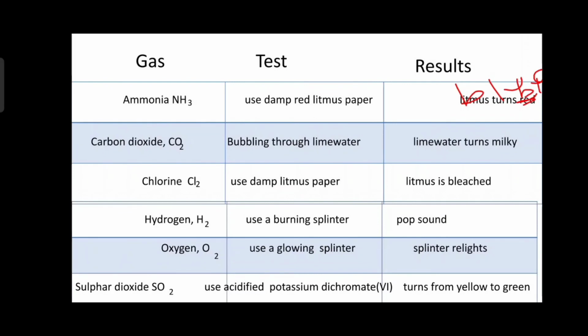For hydrogen, use a burning splinter; a pop sound is produced. For oxygen, use a glowing splinter, and it relights. And for sulfur dioxide, use acidified potassium dichromate, and the result is that it turns from yellow to green. So this was the end of our class.